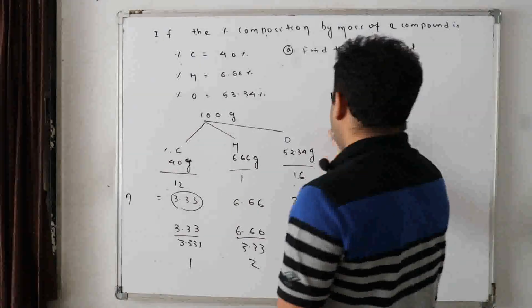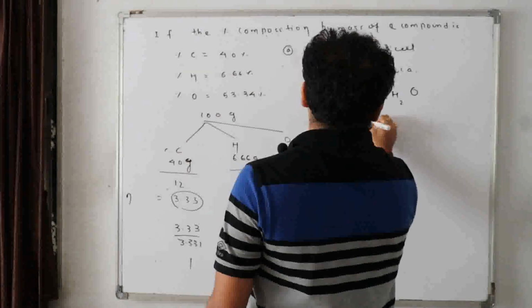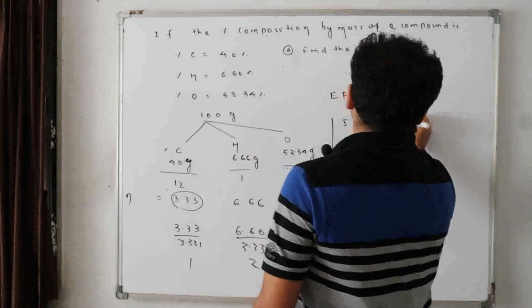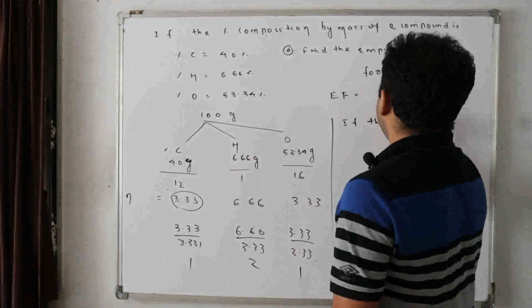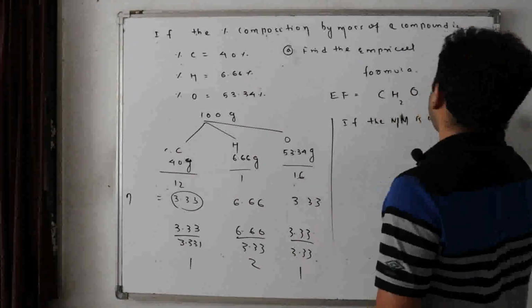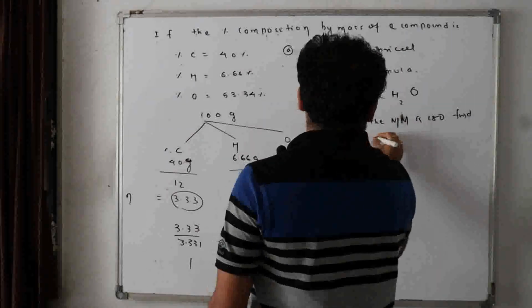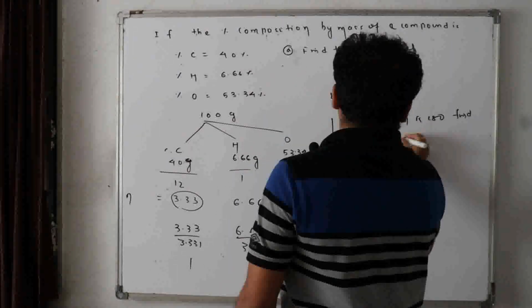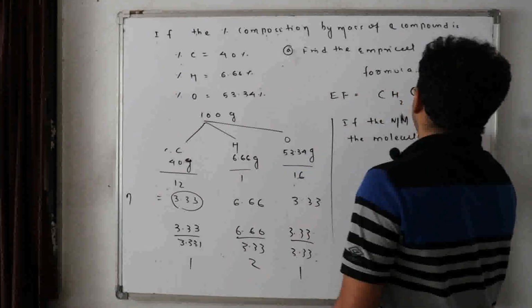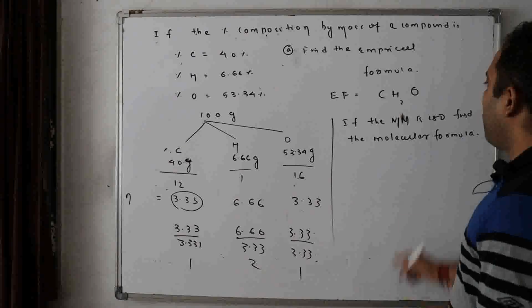Now the second part of the question goes: if the molar mass is 180, find the molecular formula. Okay. Now the molar mass is 180.